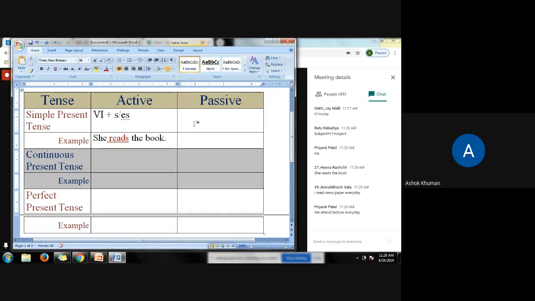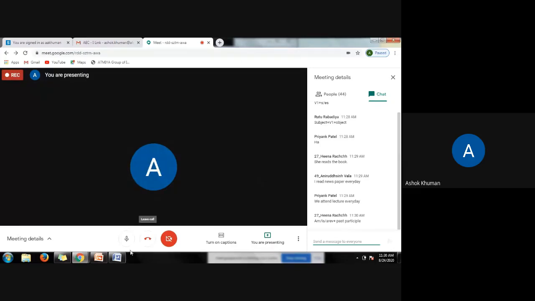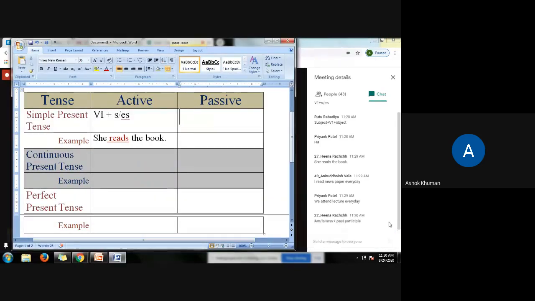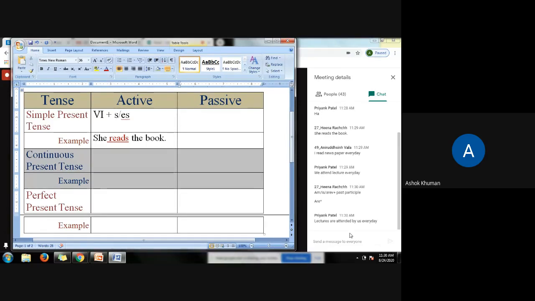Now, give me the passive form of verb in simple present tense. Anybody? Passive form of verb. Very good. Hina. Am, is, are plus past participle. Okay, fine. So am, is, are are the to be forms of present tense, and was, were are the to be forms of past tense. So here we are discussing present tense.